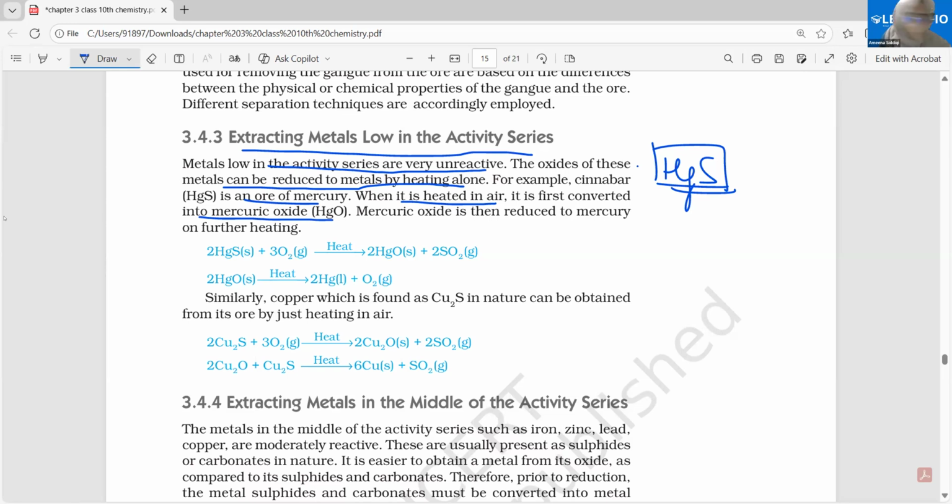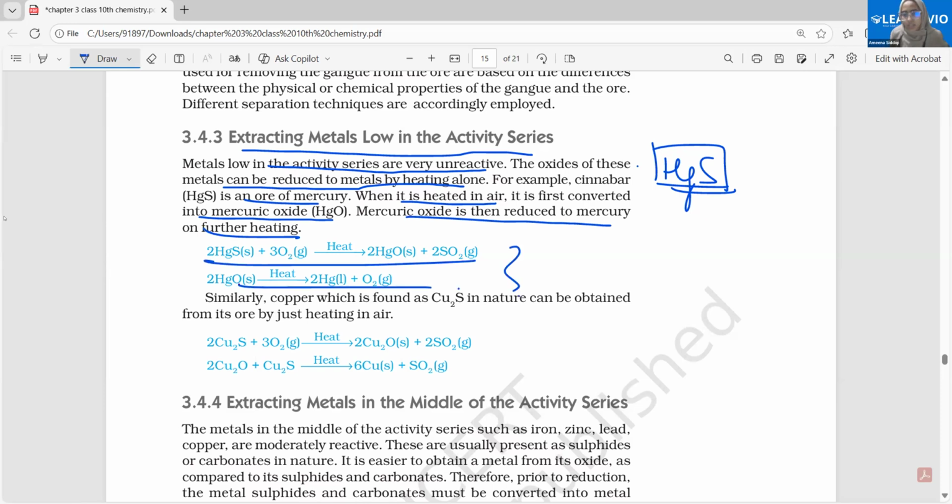Something called roasting. We can clearly see the sulfide ore is being changed to oxide form, right? Yes or no? Yes. Mercury oxide is then reduced to mercury just by simply heating, without any further reducing agent.